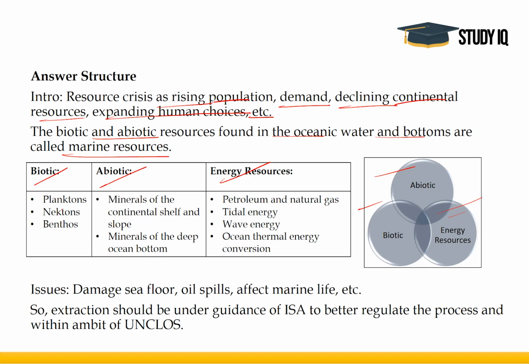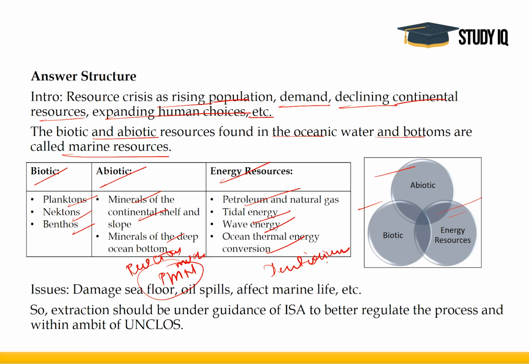What are the resources? This you can refer from any standard book: planktons, nektons, benthos. Abiotic: minerals of the continental shelf, minerals of the deep ocean bottom. This is where polymetallic nodules and precious metals will come into the picture. All right. Then you have energy resources: petroleum and natural gas, tidal energy, wave energy, ocean thermal energy conversion. You can also talk about deuterium, which you can get from oceans.